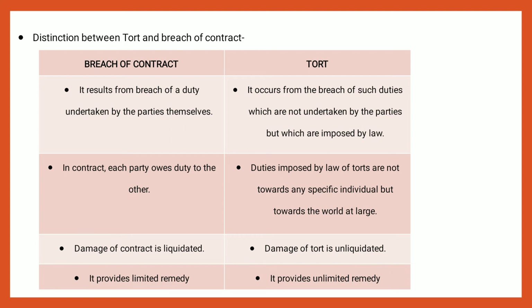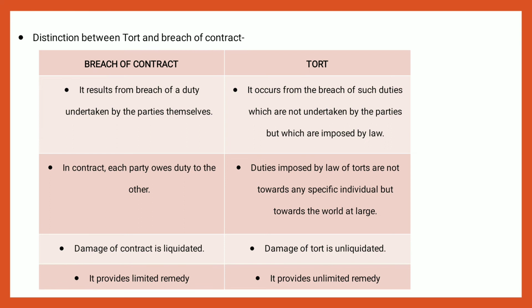Breach of contract results from the breach of a duty undertaken by the parties themselves. In case of breach of contract, the injured party has a right only to liquidated damages. That means pre-settled or actual damages are entitled.